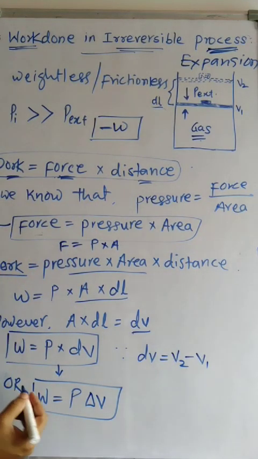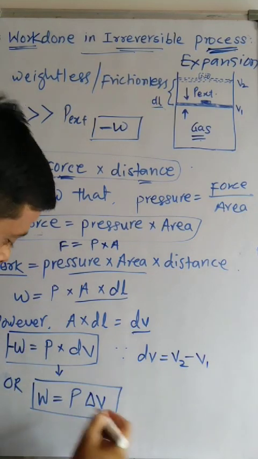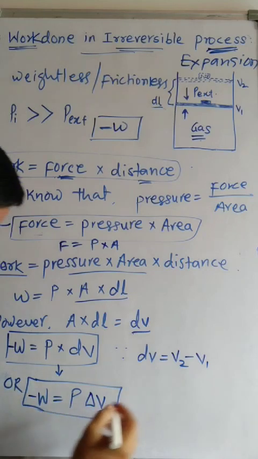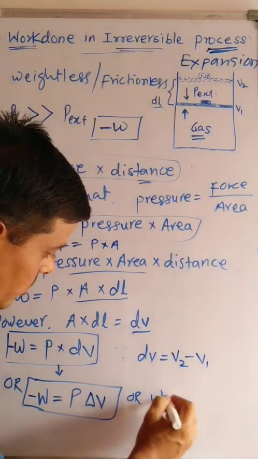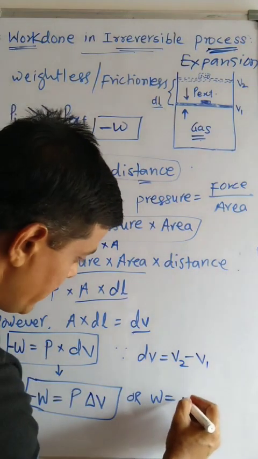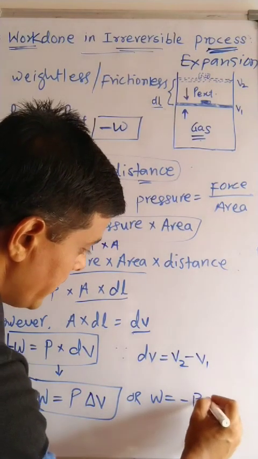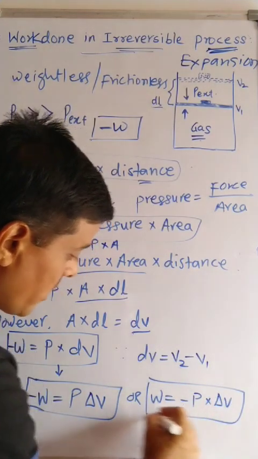Therefore this equation can be written as W is equal to minus P into delta V. This is the work done.